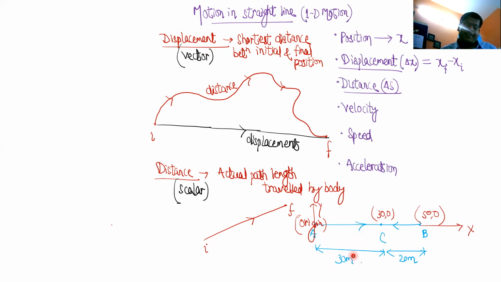If I ask you what is the distance here, the body has traveled first from here to here, that is, it has traveled 50. Then it has come back here, that means it has returned by 20. So the distance will be 50 plus 20, that is 70, isn't it? Yes, sir. So now here you see distance and displacement are not equal, but the body is traveling in a straight line. So what is the exact condition for distance and displacement to be equal?